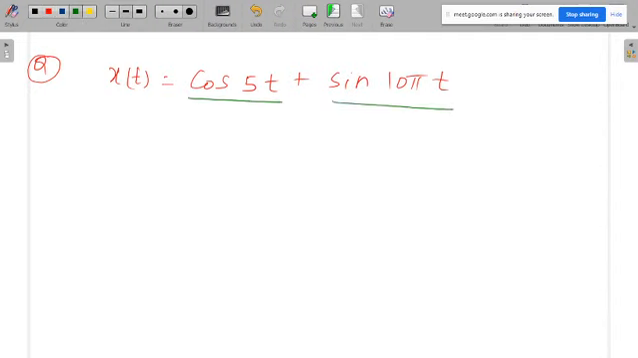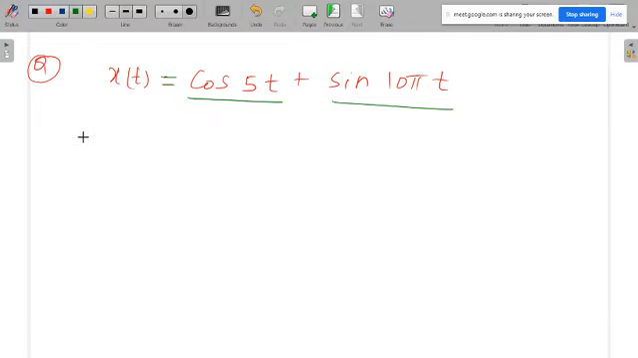If the signal is given like this, x of t is equal to cos pi t plus sin 10 pi t. If we concentrate here, this signal is individually periodic. This signal is also individually periodic, because whenever we are in the continuous domain, whether pi is there or not, the signal is periodic individually. But combinedly, whether this signal is periodic or not, that we have to verify.